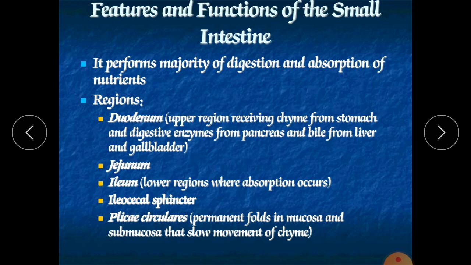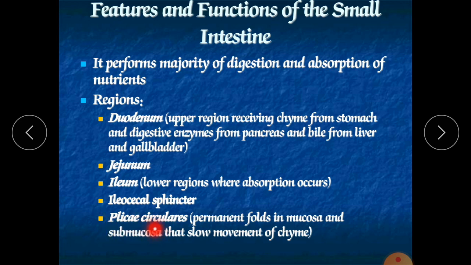After the ileum we have the ileocecal sphincter. It is the gate from which the large intestine or colon will start. It is called the ileocecal sphincter. Specialized smooth muscles are attached to this sphincter, which contract and relax at the time of opening and closing.